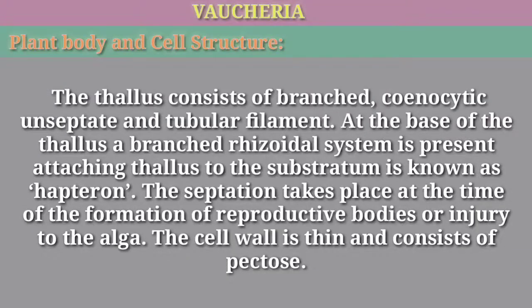Plant body and cell structure. The thallus consists of branched, coenocytic, unseptate and tubular filament. At the base of the thallus a branched rhizoidal system is present, attaching the thallus to the substratum, known as hapteron. The septation takes place at the time of the formation of reproductive bodies or injury to the alga. The cell wall is thin and consists of pectose.